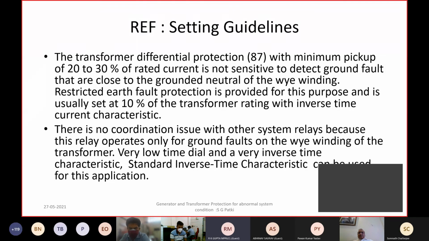Sir, my question is, what is the upper limit of over frequency? You have told me that the lower frequency limit is 47.5. So the upper frequency limit is? Normally it is about 52 hertz. 52 hertz. But it depends. For gas turbine it is different, for steam turbine it is different, and for hydro turbines it is different.